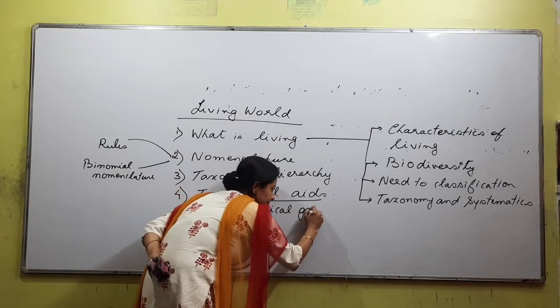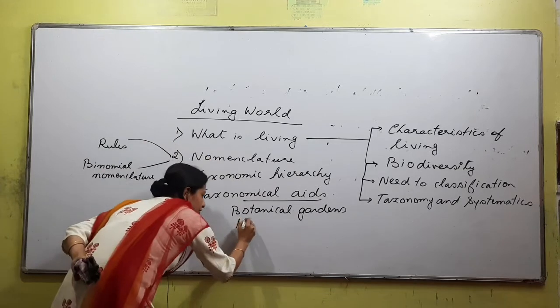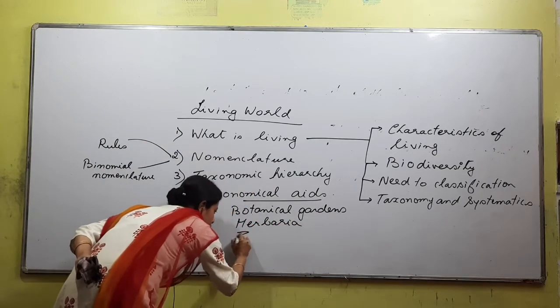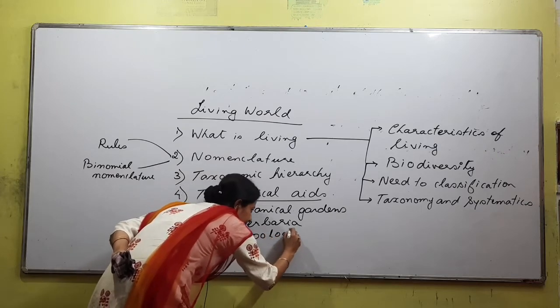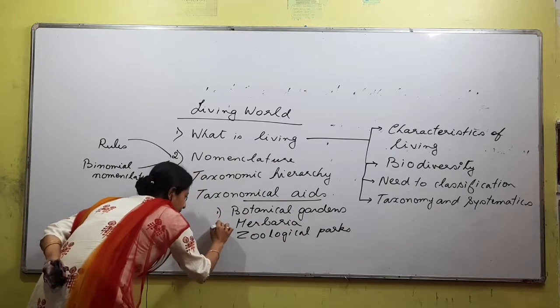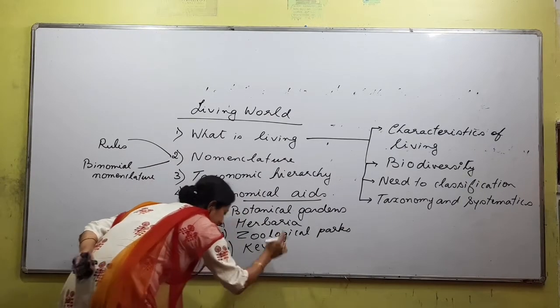botanical gardens. Right? You have to talk about herbaria, zoological parks, and fourth is something called keys.